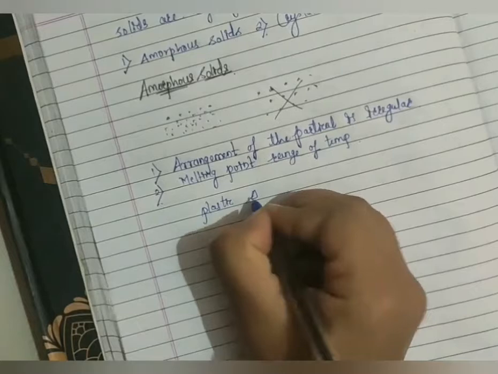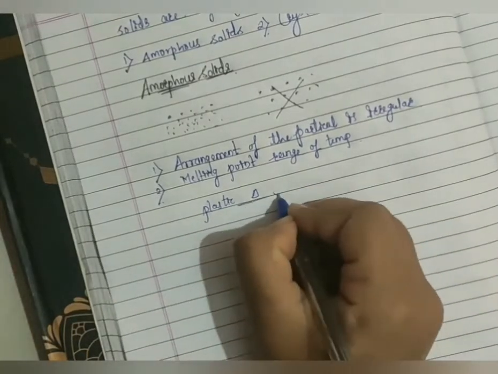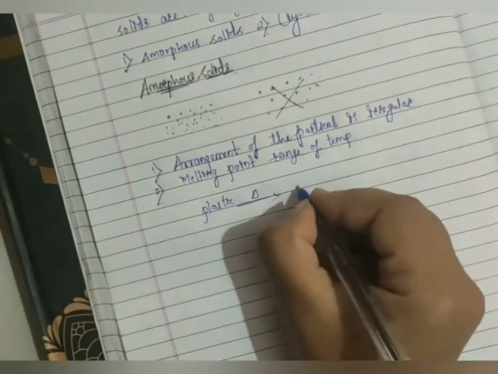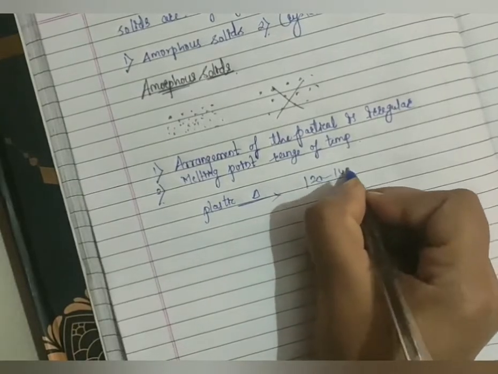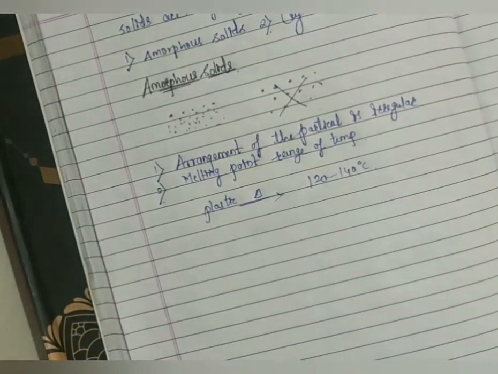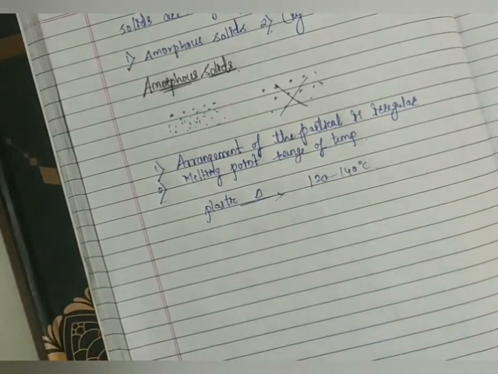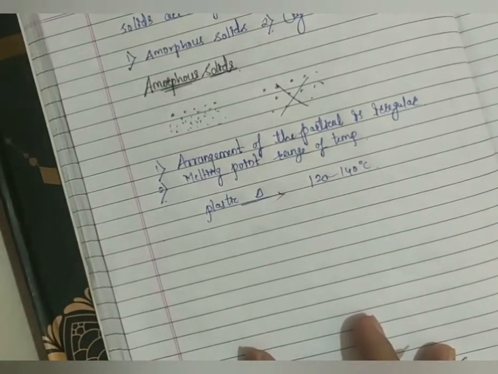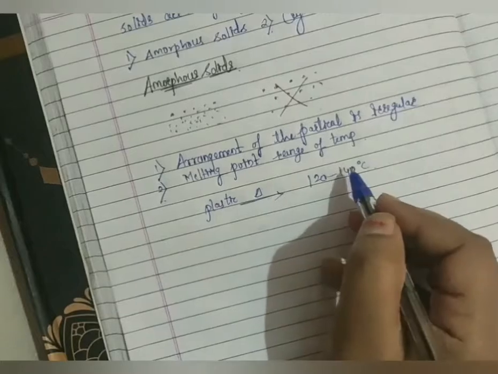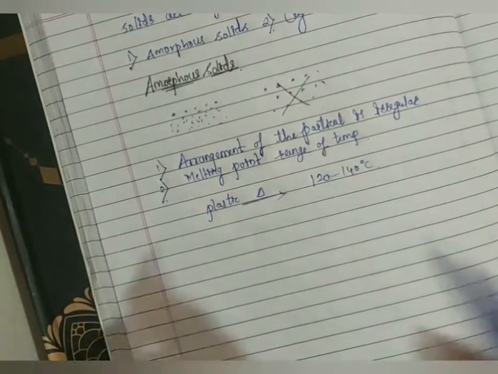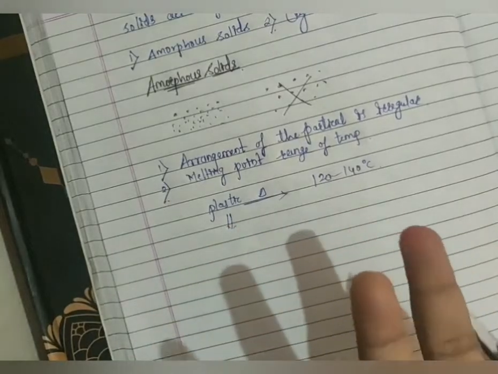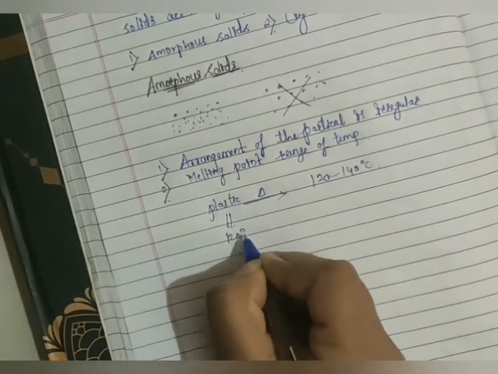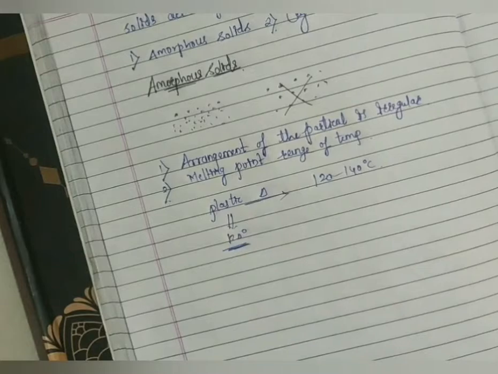I should provide heat here. It will melt in a range of temperature, like 120 to 140 degrees Celsius. So it is not fixed, sorry, it is not sharp. Sharp would mean the plastic melts exactly at 120 degrees Celsius; this we call a sharp melting point.